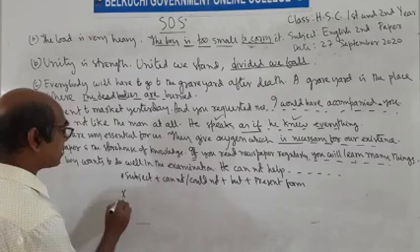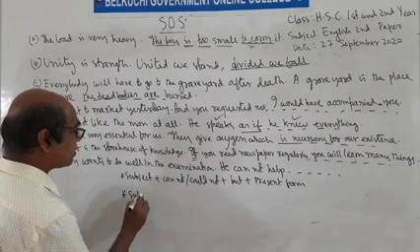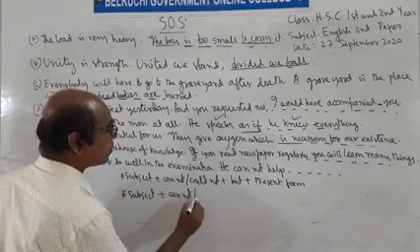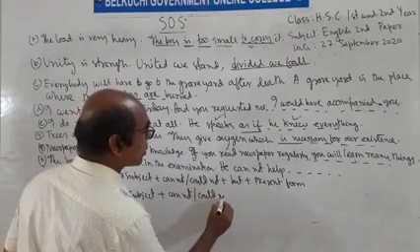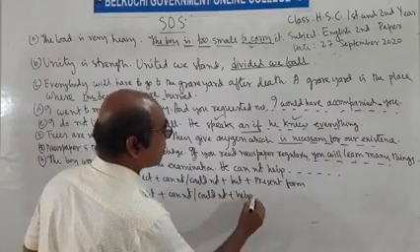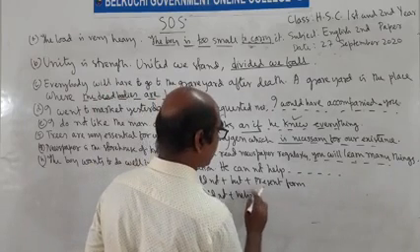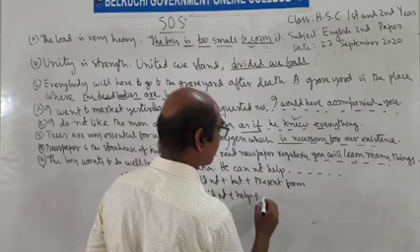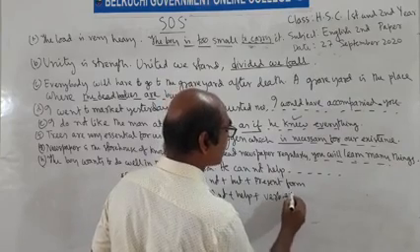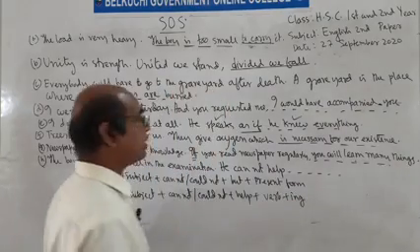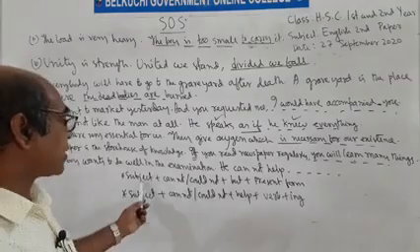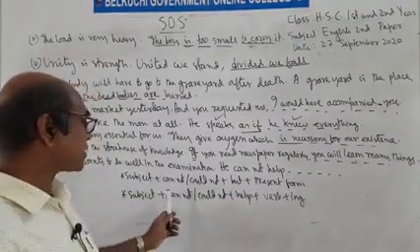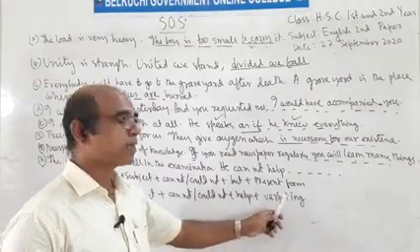The next structure, subject plus cannot or could not plus help plus verb plus ing. Subject plus cannot or could not plus but plus present form of verb, or subject plus cannot or could not plus help plus verb plus ing.